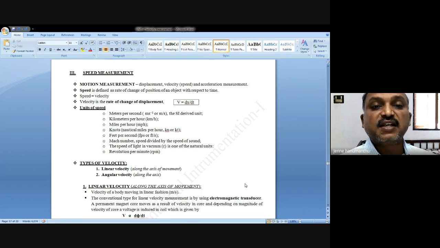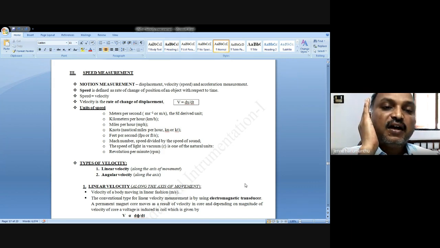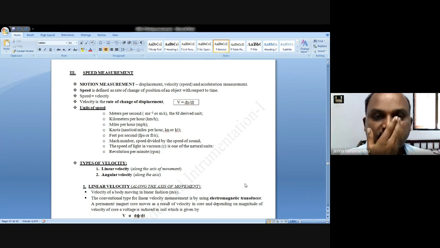What is acceleration? Rate of change of velocity. Sinusoidal displacement is called vibration. So you have to know the difference between velocity, acceleration, and vibration. Here we are going to talk about velocity.